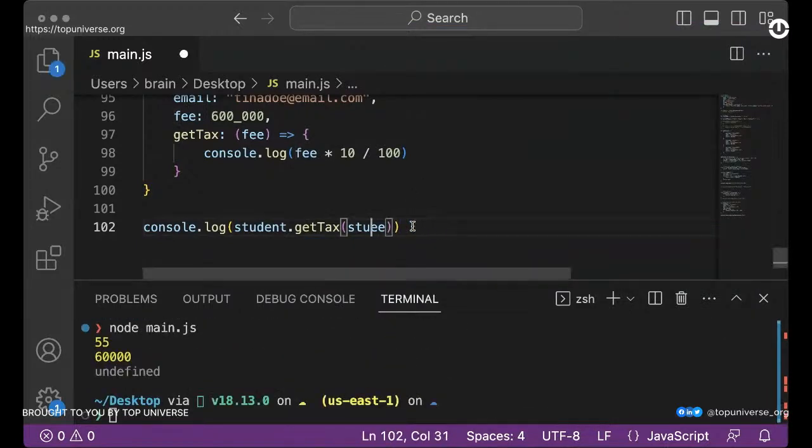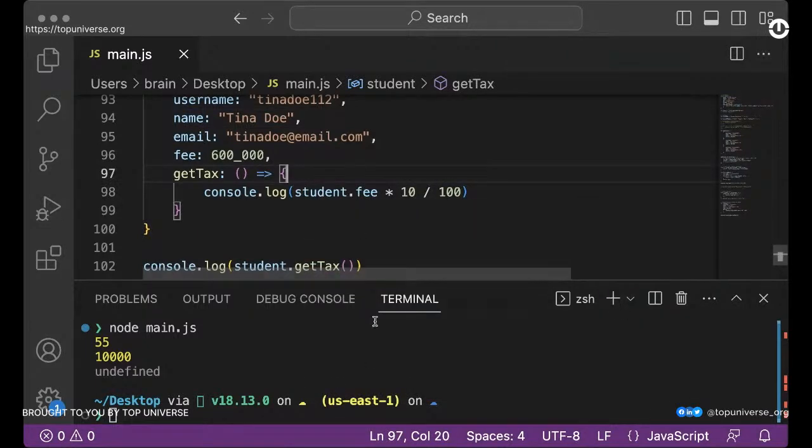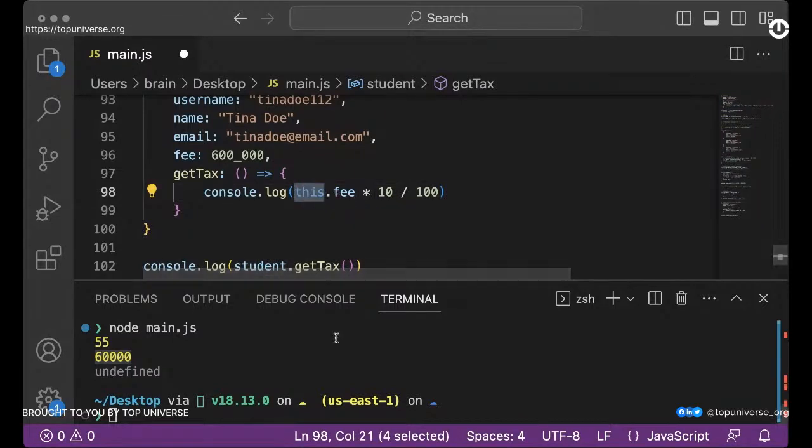You can pass in a different number, such as 100,000. So if you're using this, then of course that would work. But if you want to use the same item in here, you have to reference it with the item itself, student.fee, before you can get your value, else it will tell you fee was not defined. Or if you use this, then it tells you it is not a number, which is NaN. That is the error we saw earlier, NaN.